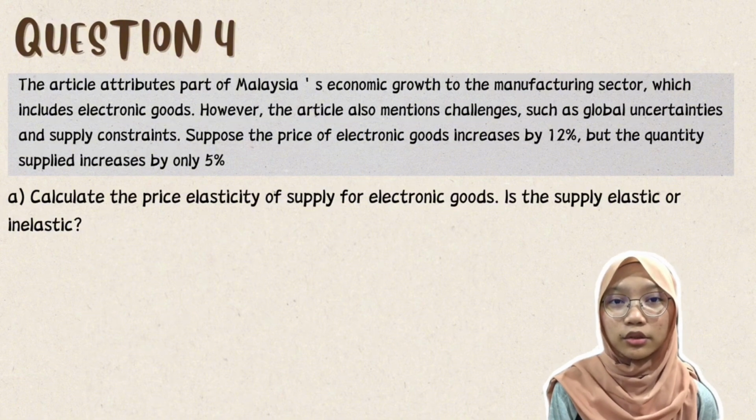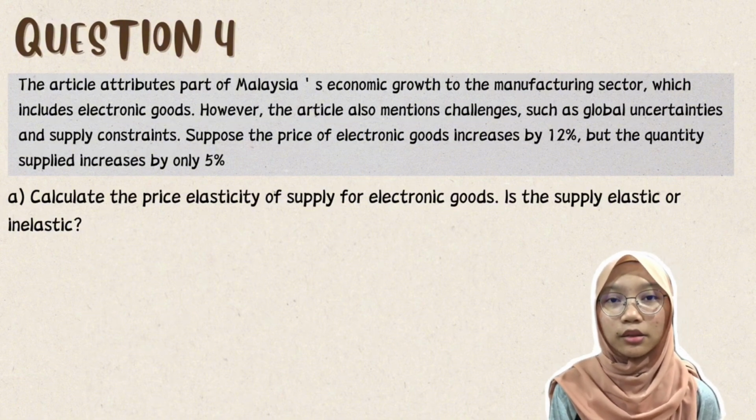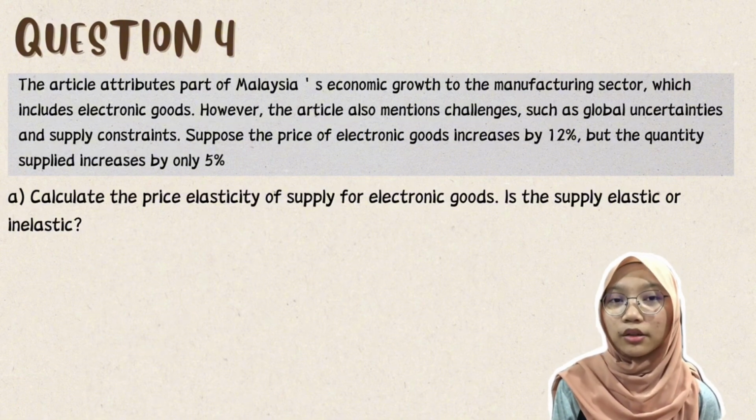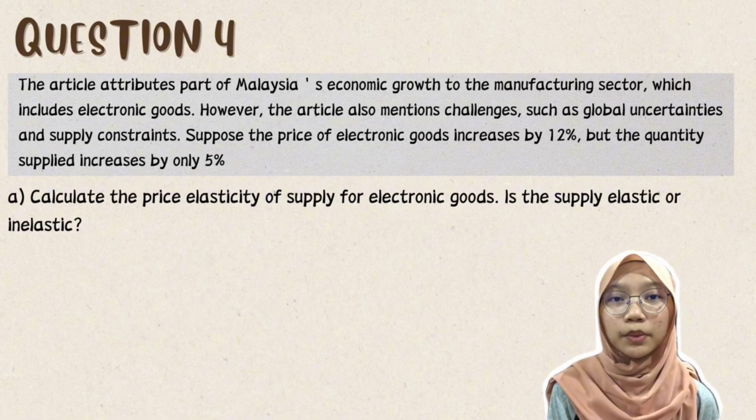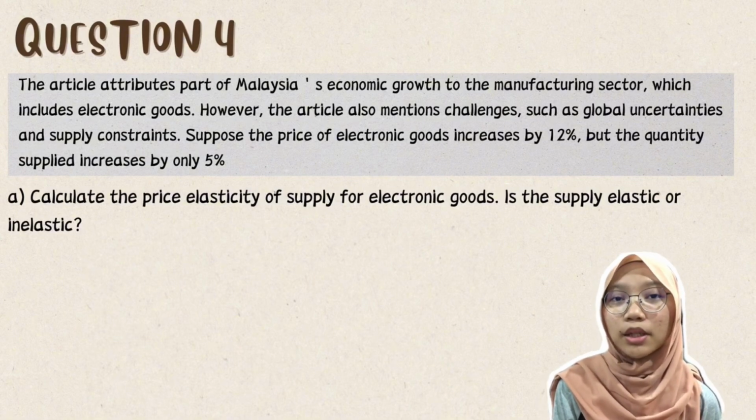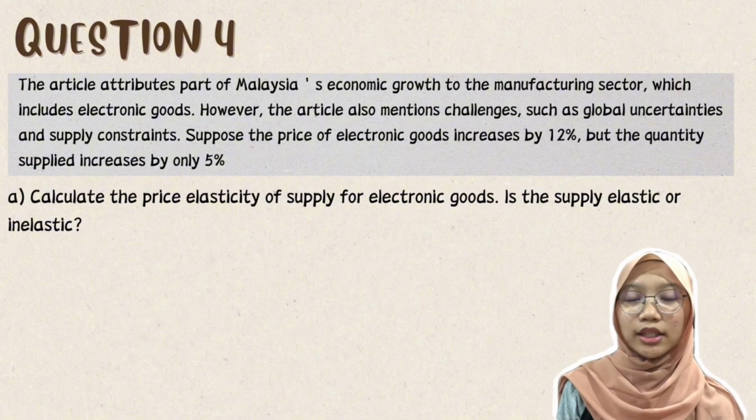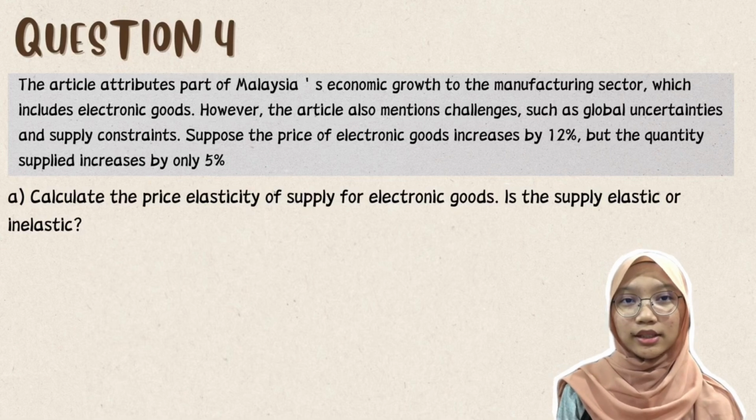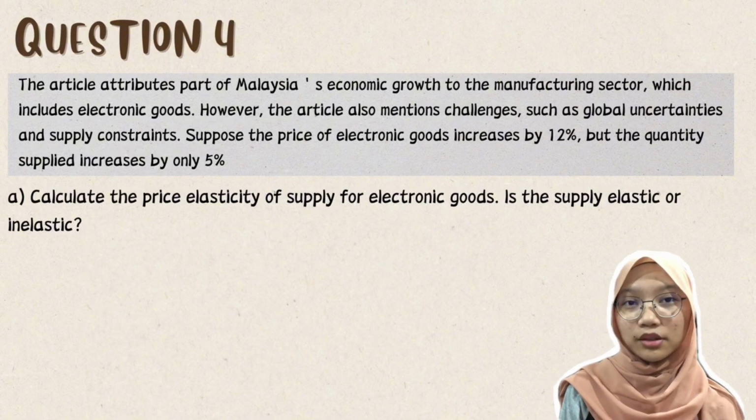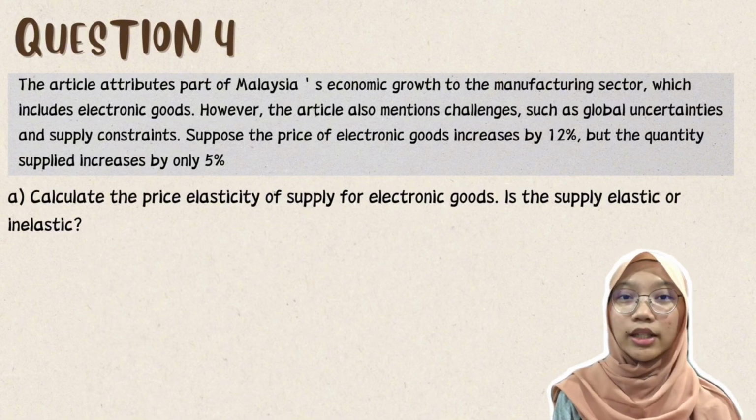The article attributes part of Malaysia's economic growth to the manufacturing sector, which includes electronic goods. However, the article also mentioned challenges such as global uncertainties and supply constraints. Suppose the price of electronic goods increased by 12%, but the quantity supplied increased by only 5%. So the first question is, calculate the price elasticity of supply for electronic goods. Is the supply elastic or inelastic?